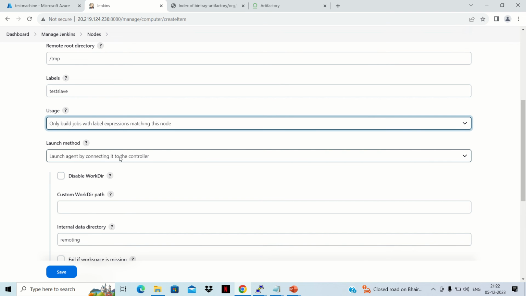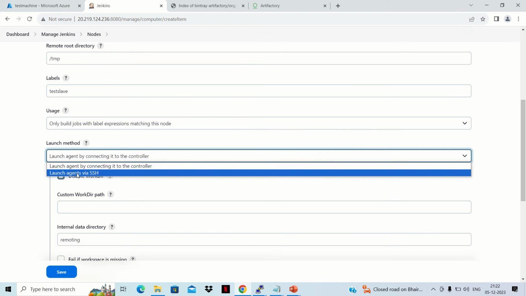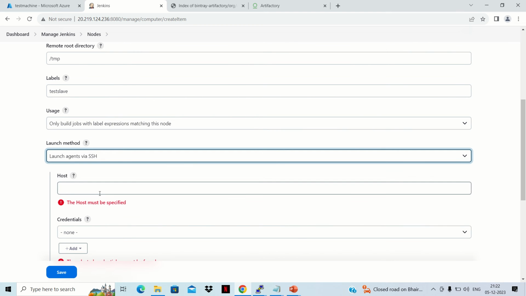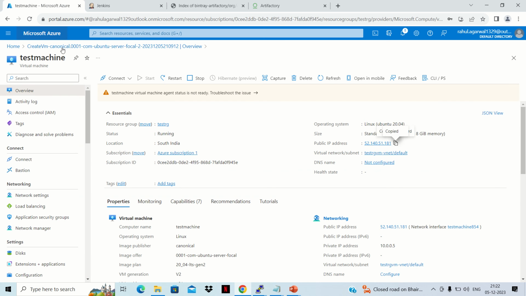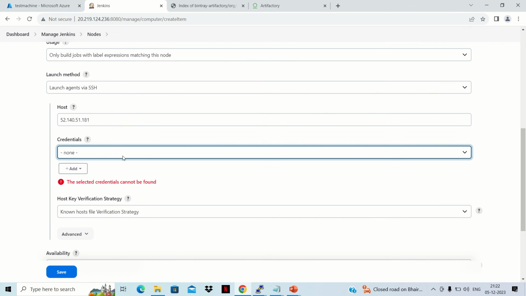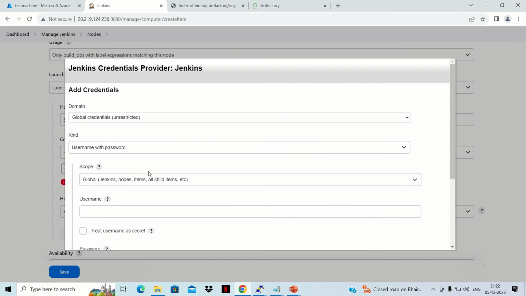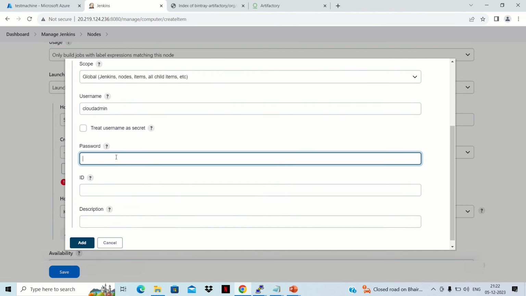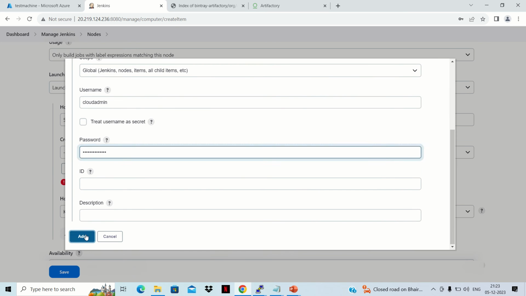And here we need to use launch agent via SSH, not launch agent by connecting it to controller, because the first option is for Windows. Here we need to give the IP of our machine, so this is our test machine IP. In credentials, as of now there is no credential, so we need to add a credential. We need to provide the username and password of this machine, and the password will be the machine's password. Okay, and we can go on add.